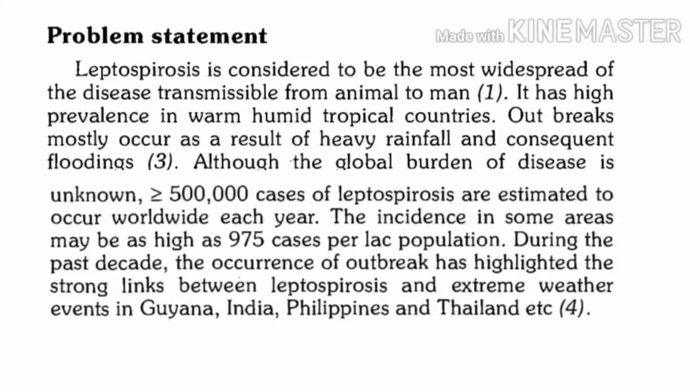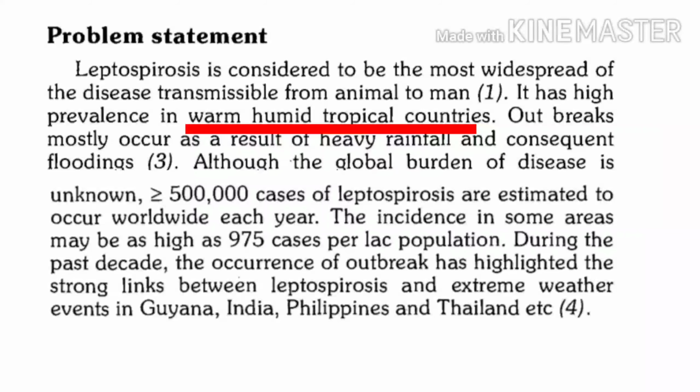What can we say about the problem statement related to leptospirosis? Leptospirosis is highly prevalent in tropical countries, where environmental conditions are warm and humid. Wherever there is a warm and humid climate, we can see higher prevalence.